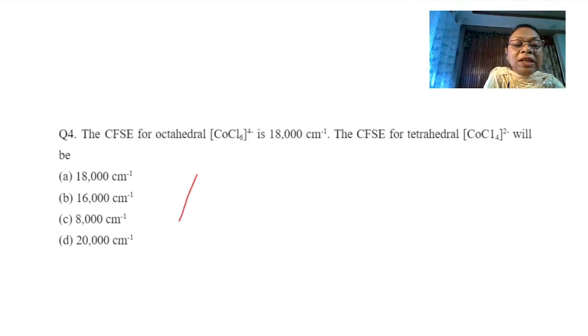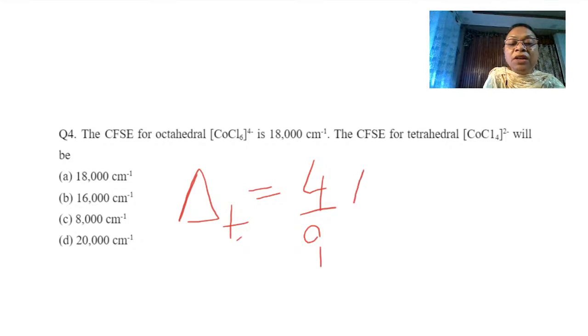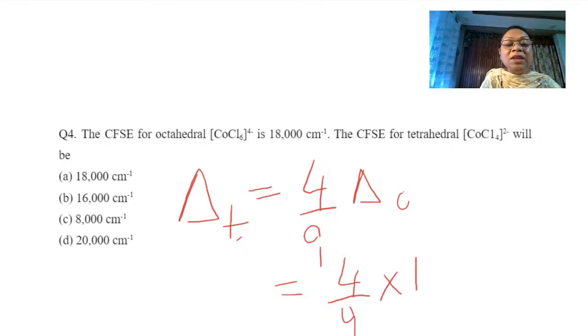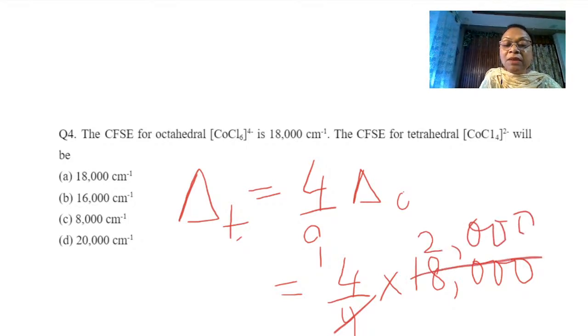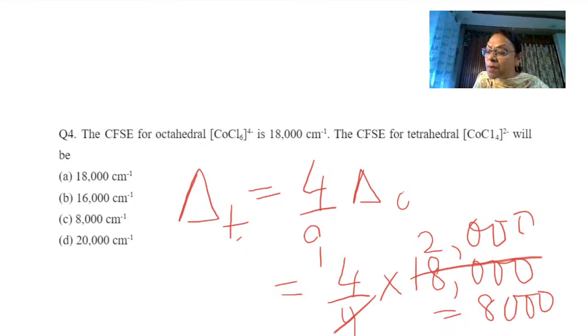We know that delta T is equal to 4/9 of delta O. So do the maths. 4/9 of 18,000: 9 twos are 18, so you have 2000, multiplied by 4 it will give you 8000. So that is the answer. 8000, which option is it? Yes, C, correct. Next, let us go to the next one.